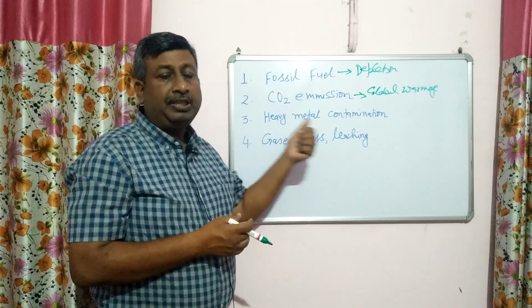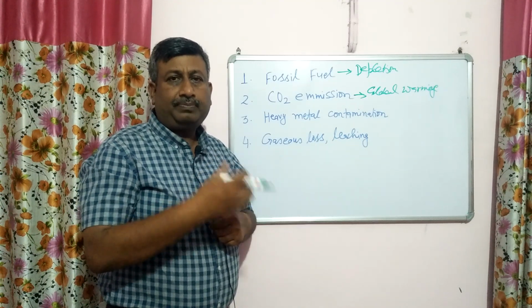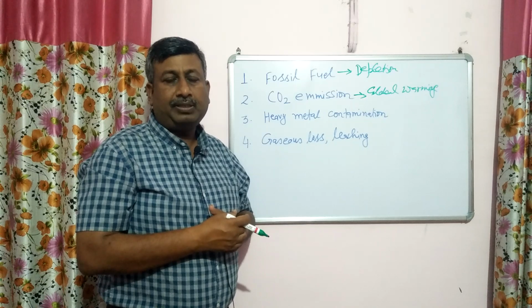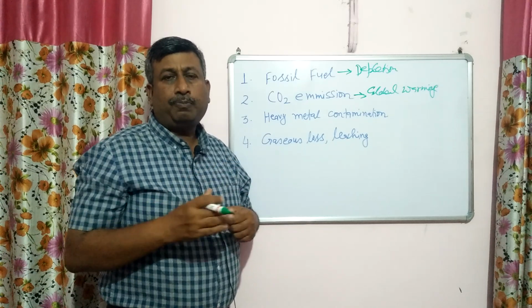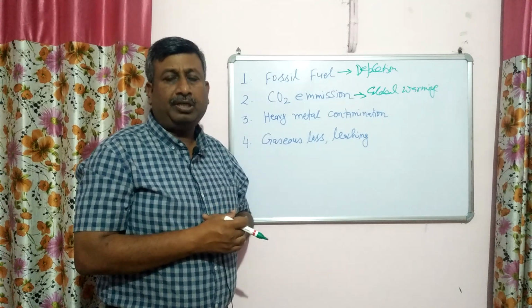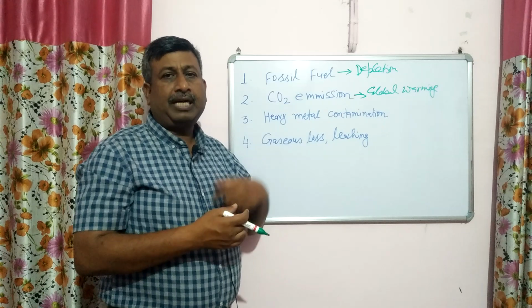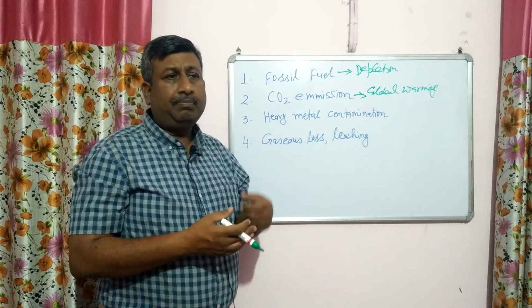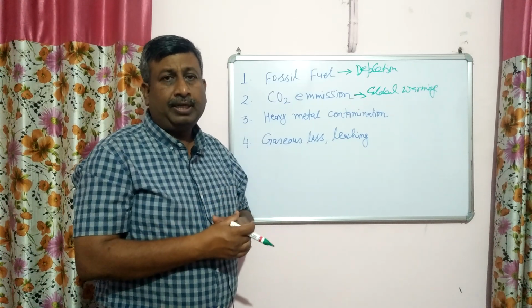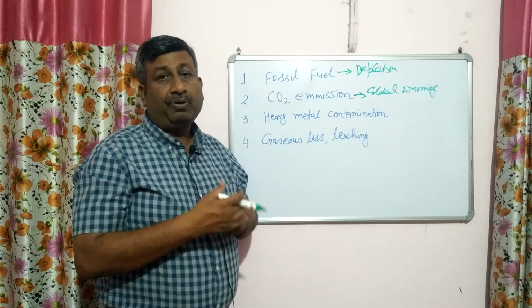Then heavy metal contamination. The fertilizers have many heavy metals. So fertilizers are not pure. Urea is not as such pure, DAP is not as such pure. There is heavy metal contamination during manufacturing. And when we apply this fertilizer, cadmium, nickel and mercury contaminate the soil. These heavy metals are toxic for plants, animals, and human beings.